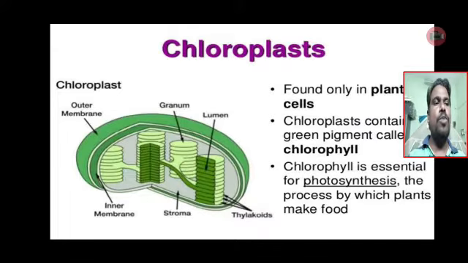Let us see some more points of the chloroplast. I told you already the labels of chloroplast, the parts of the chloroplast: outer membrane and the granum, lumen, stroma, thylakoid membranes, inner membrane. Chloroplast composed with 3 layers.